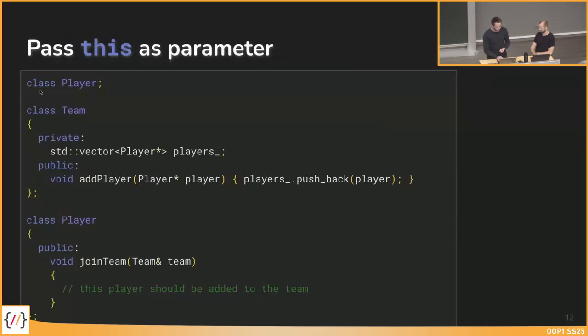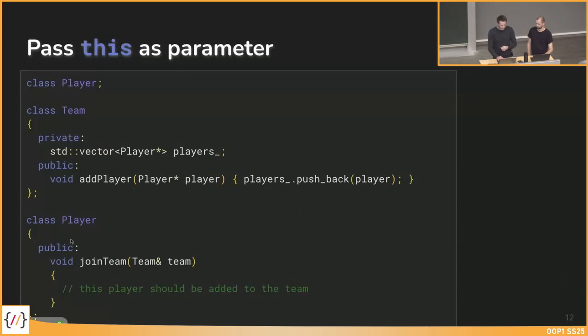So in this example, we have a forward declaration of a class player, and then we have a class team, where we have a vector of player pointers as a member variable, and we have a public method named addPlayer. It takes a player pointer, and what it does is it adds this player pointer to our vector.